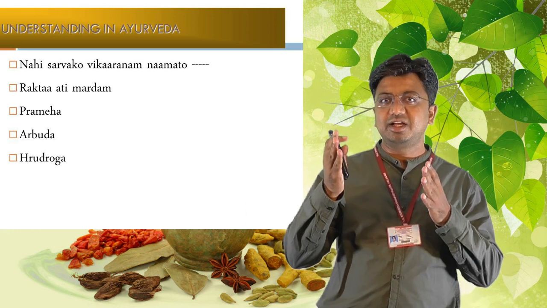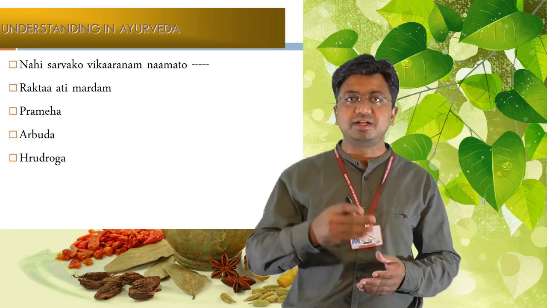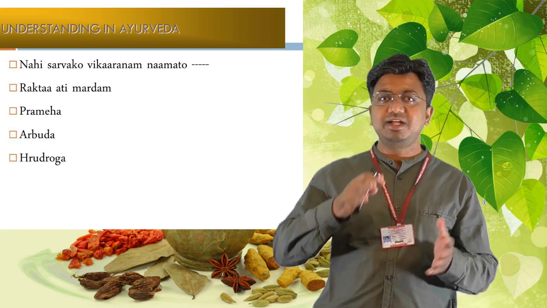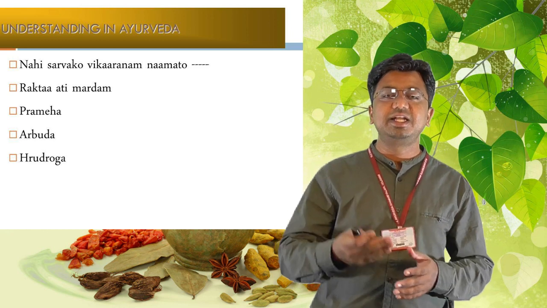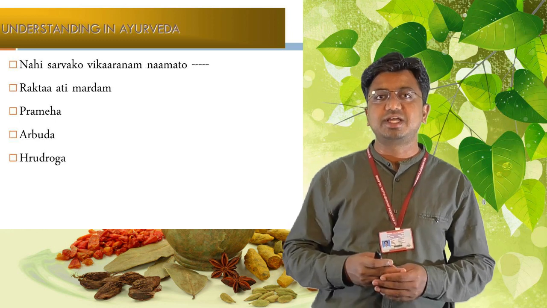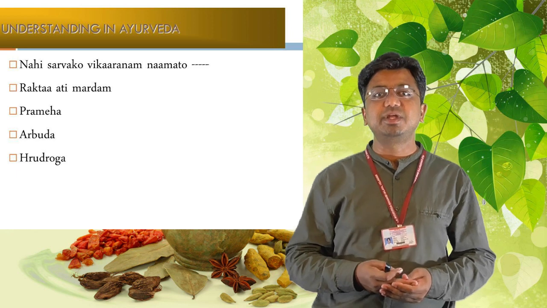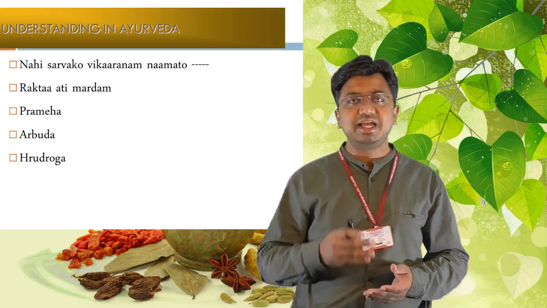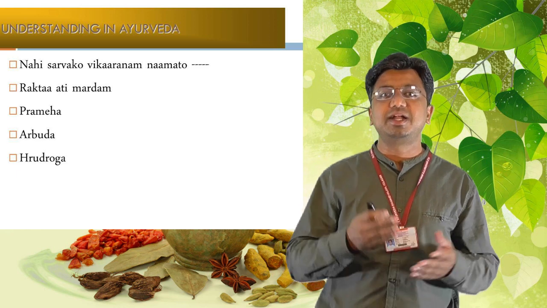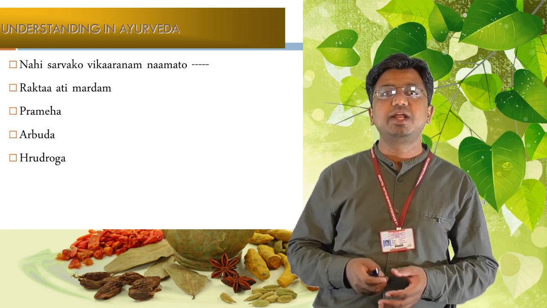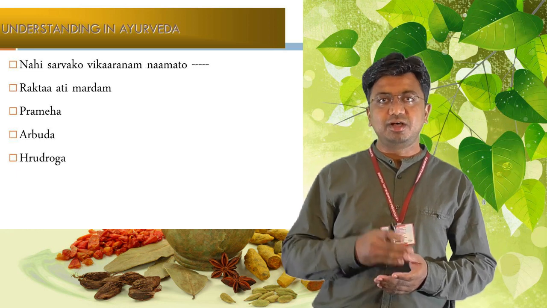But by proper observation of dosha involvement and dhatu involvement, we can treat the diseases based on the doshic concept. Accordingly, by treating the vitiated doshas and maintaining the samavastha of dhatus, the person can get rid of such disorders. Hypertension, carcinoma and diabetes can be correlated very easily with raktatimarda, prameha, arbuda, rudroga.